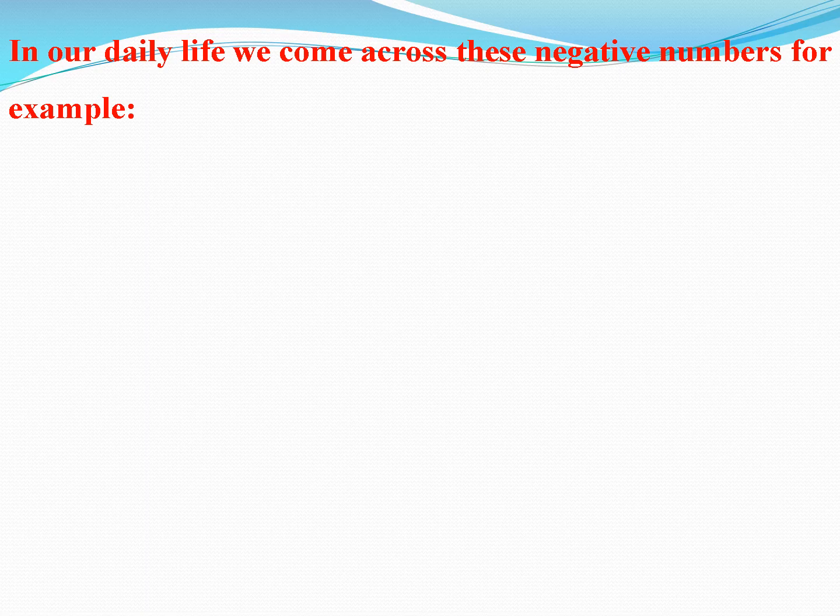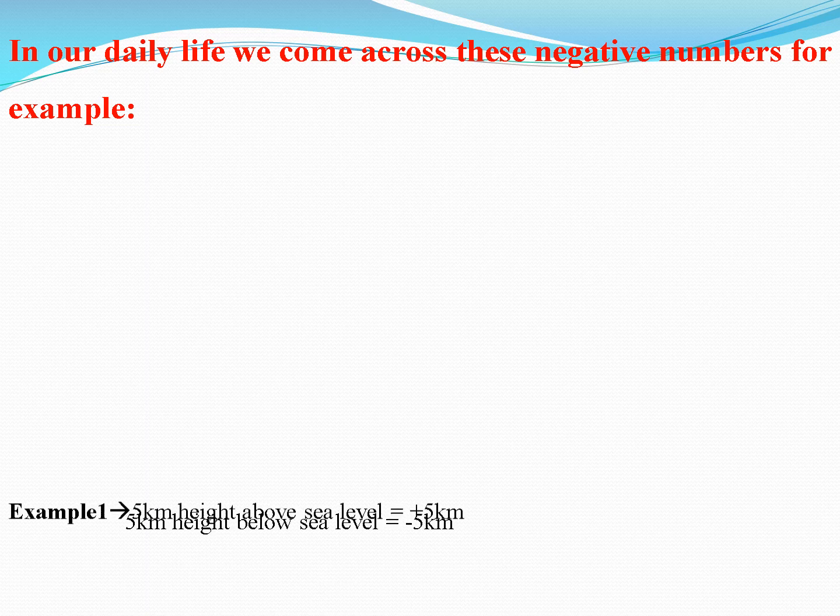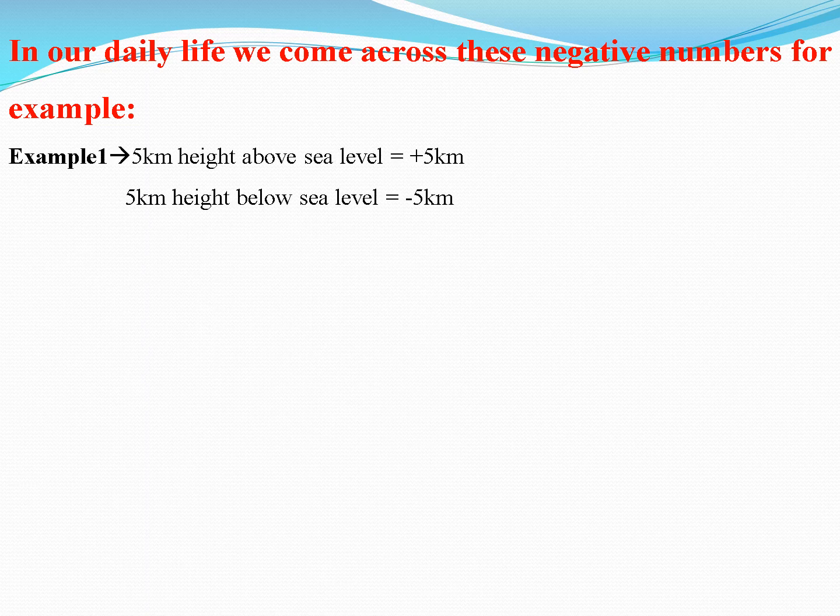Now, in our daily life, we come across these negative numbers. I am giving you some examples of why we need these negative numbers. For example, if we measure the height above the sea level, we will take it as positive.